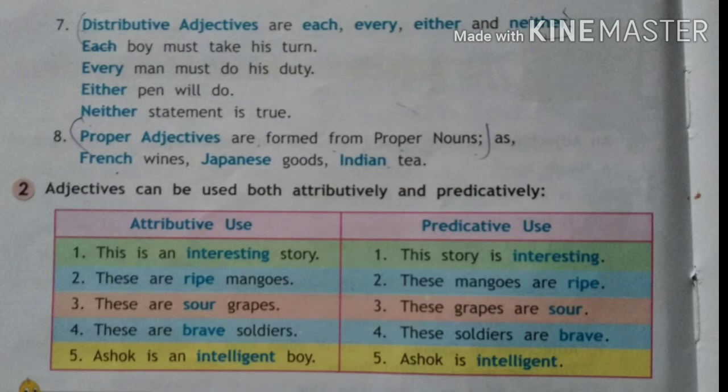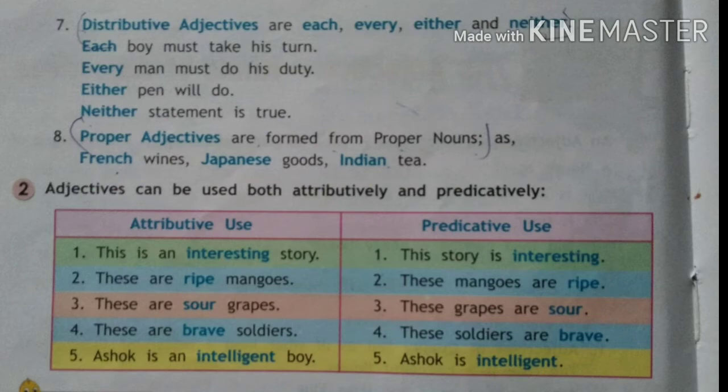Now, when you see that same sentence in the predicative use, you can see how it is written. This story is interesting. Now, interesting is an adjective in this sentence also, but it is not coming before a noun. It is written after the verb. But still, this is an adjective. Why? Because this interesting is saying something more about the story. So the adjective interesting in the first column is used in an attributive way, and in the second column it is used in a predicative way.